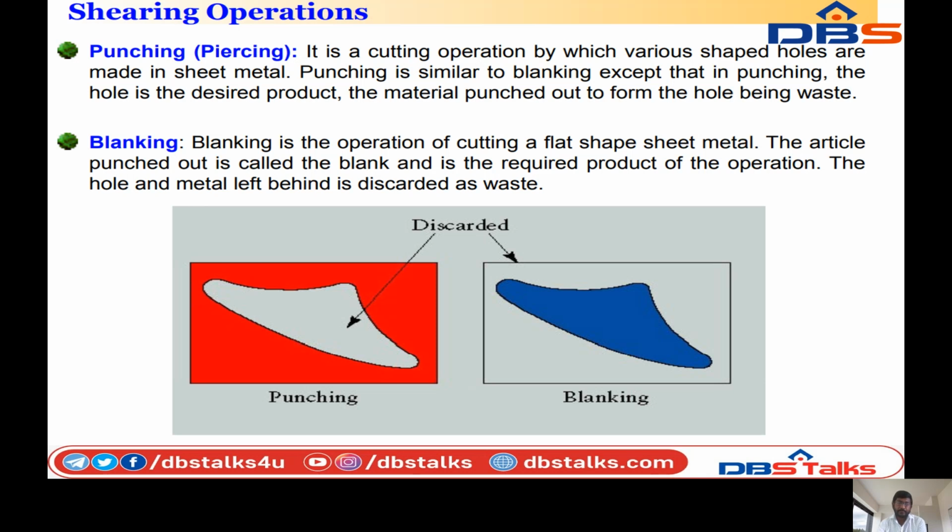Blanking. Blanking is the operation of cutting a flat shape from sheet metal. The article punched out is called the blank and is the required product of the operation. The hole and metal left behind are discarded as waste. You can see the figure. This is a blanking operation.